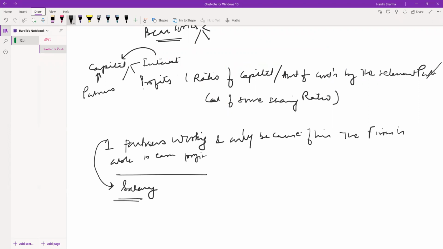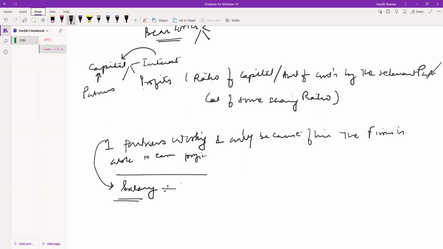So this is also one of the main provisions of the Partnership Act, which needs to be discussed beforehand before starting the partnership, so that how the salary will be divided or to whom the salary will be paid.